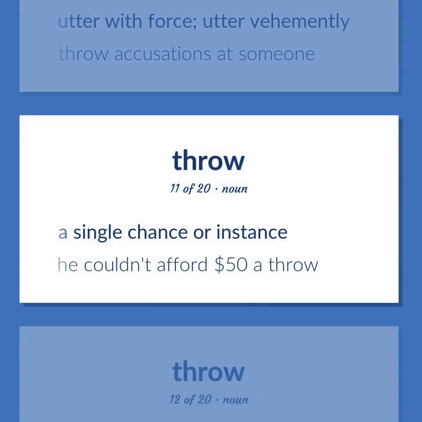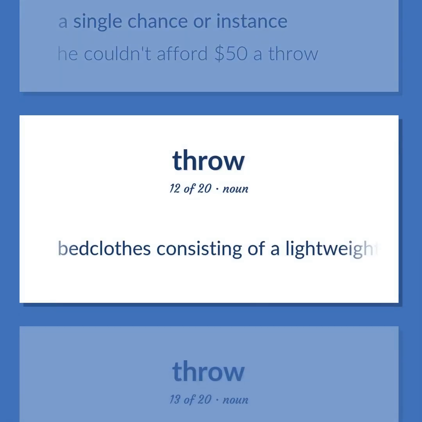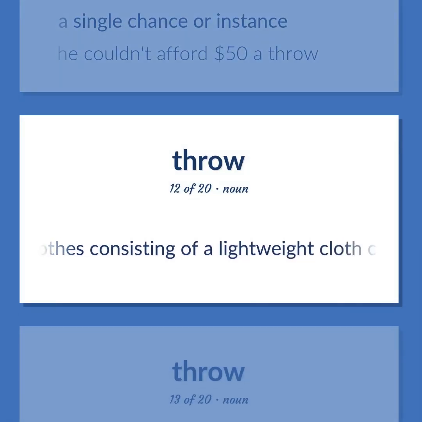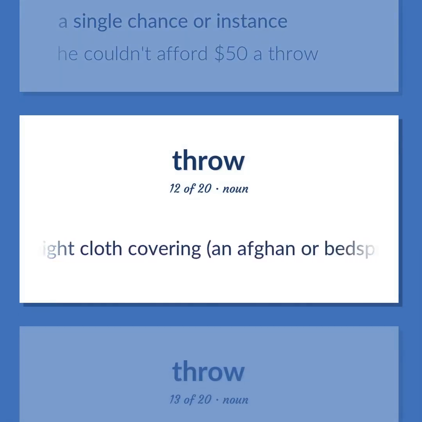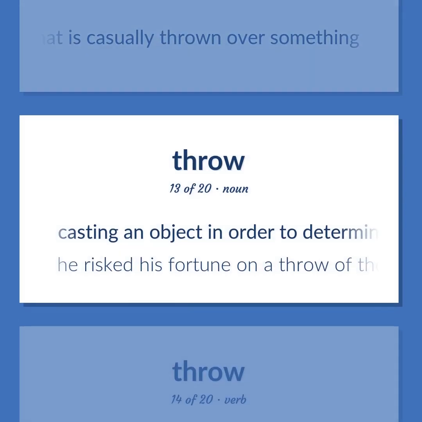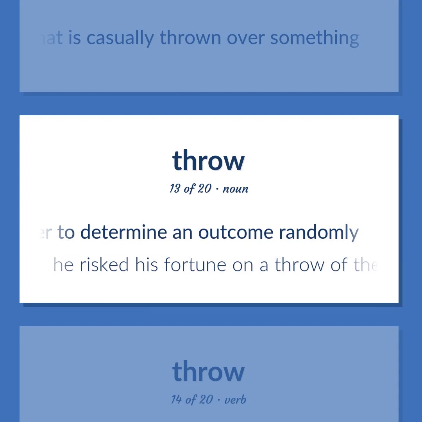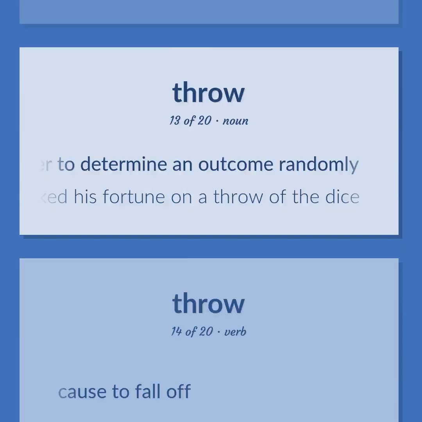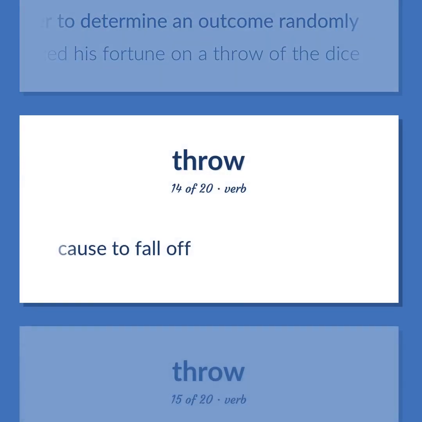A single chance or instance. He couldn't afford $50 a throw. Bedclothes consisting of a lightweight cloth covering, an afghan or bedspread, that is casually thrown over something. Casting an object in order to determine an outcome randomly. He risked his fortune on a throw of the dice. Cause to fall off.